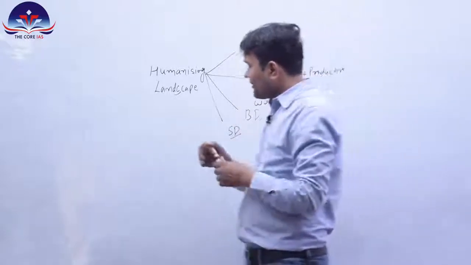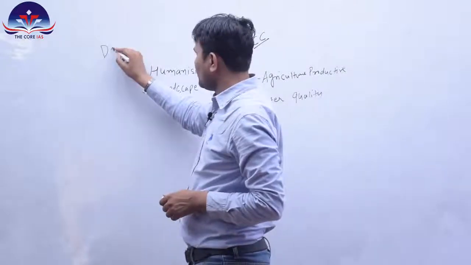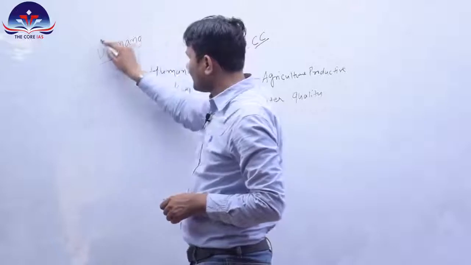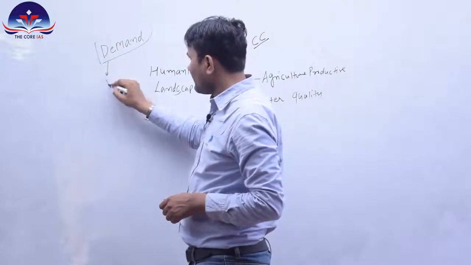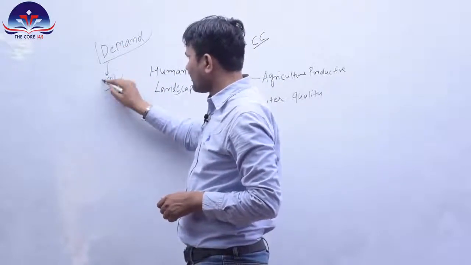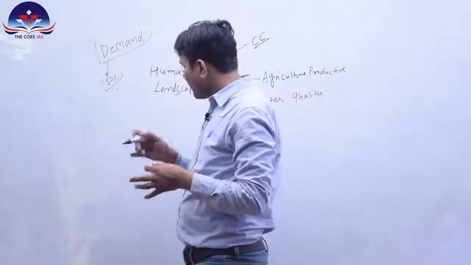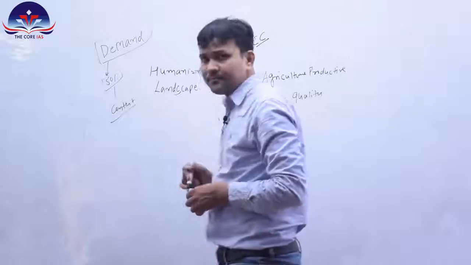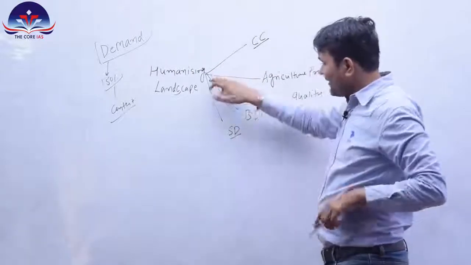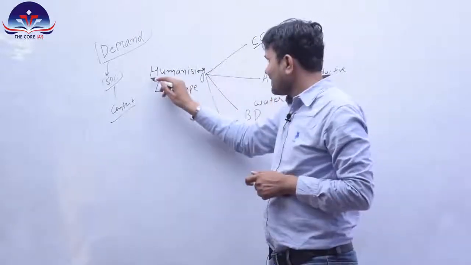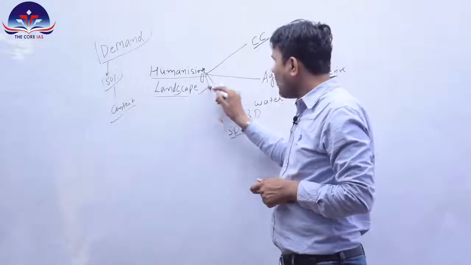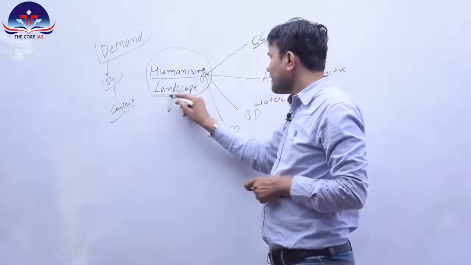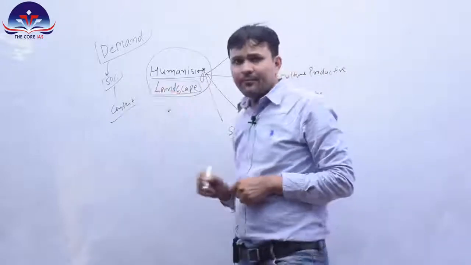Now, in answer writing, first step is to know the exact demand. If we are able to meet this, we can secure 50% marks, and later on our content will work, which will enrich. Humanizing landscape means how our human activities are changing the character of landscape.